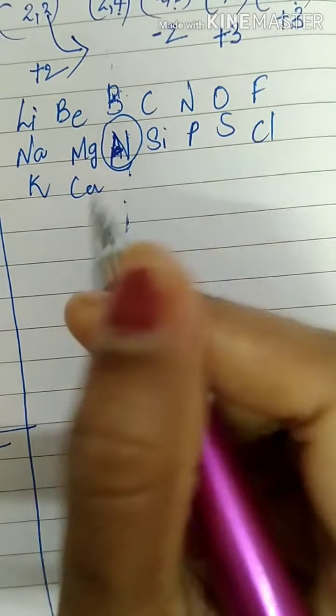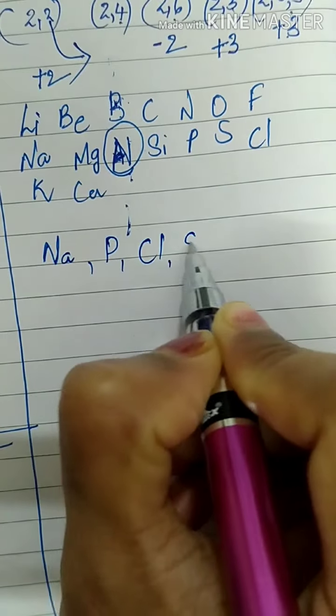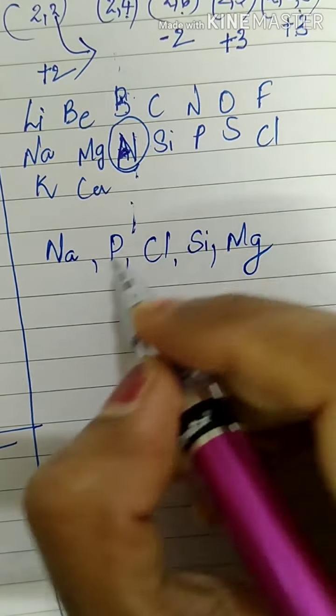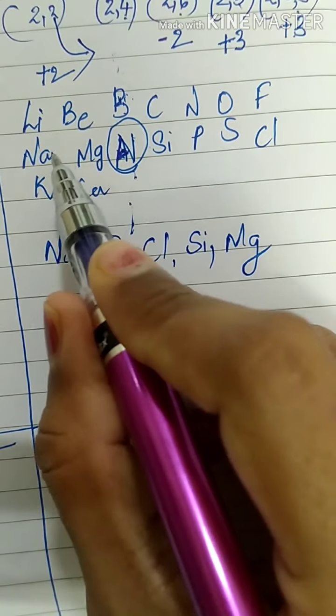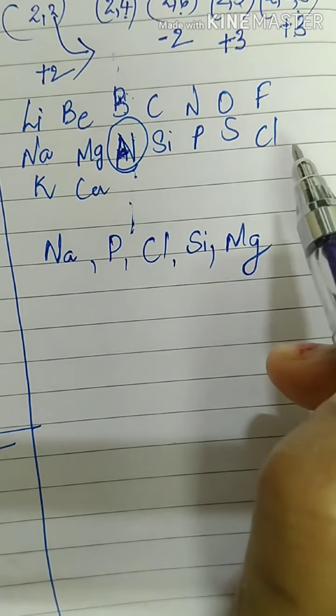Sodium, phosphorus, chlorine, silicon, magnesium. Among these, which of these has the largest atom? Sodium, phosphorus, chlorine, silicon and magnesium.